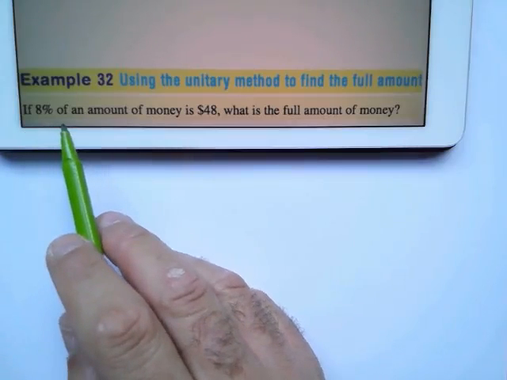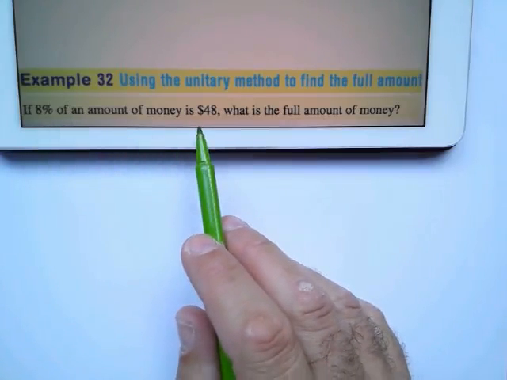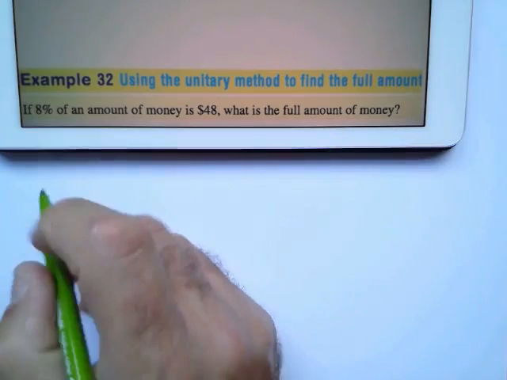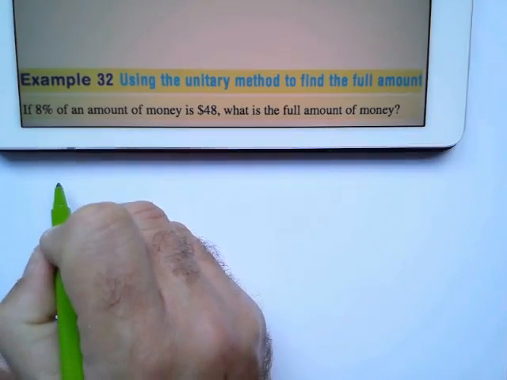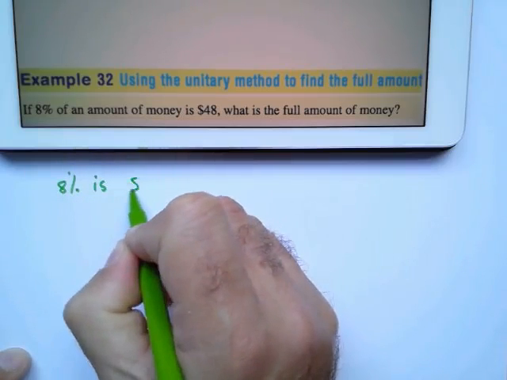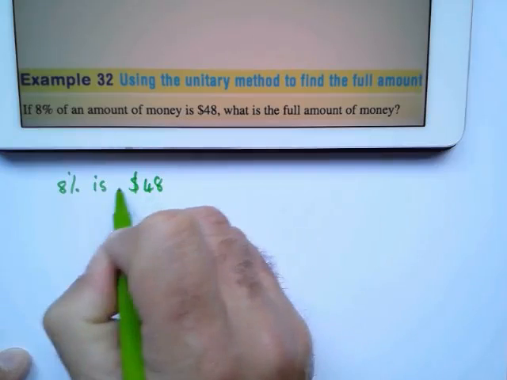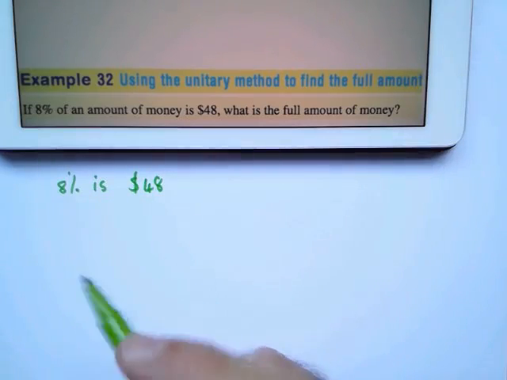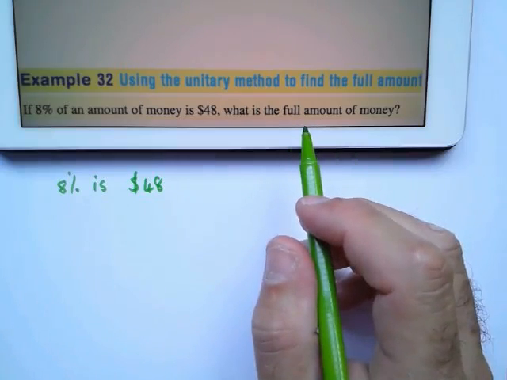If 8% of an amount is $48, what is the full amount of the money? I'm going to start off by saying 8% is $48. That's all I have to write. I don't put any equal signs. 8% is 48. I want to get to the full amount.